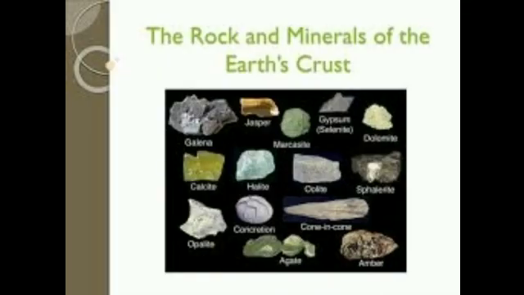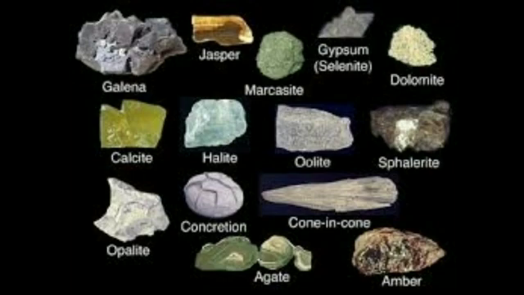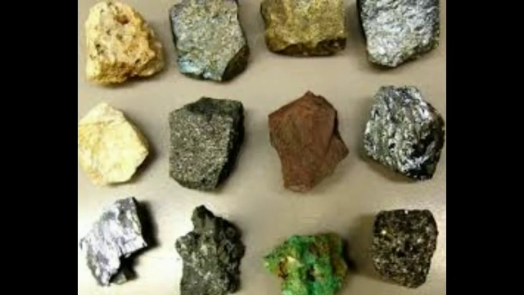Understand? You can see some of the minerals here, and some of the mineral names are galena, jasper, calcite, opalite, halite, etc. If you see this, all these minerals are different in color and different in size. What's the reason? Because they contain different elements. Understood? So these naturally occurring compounds are called minerals.